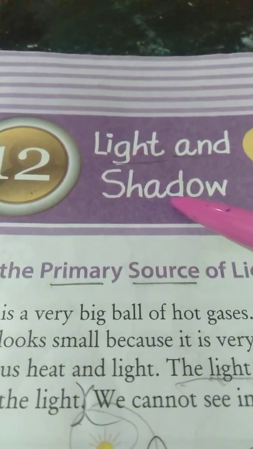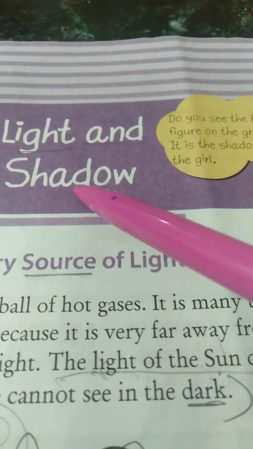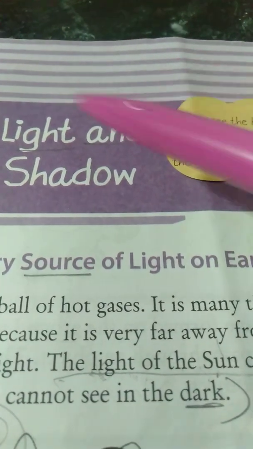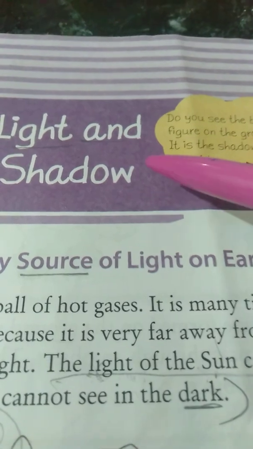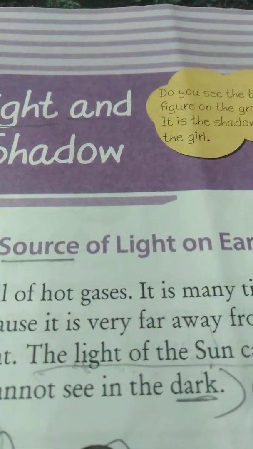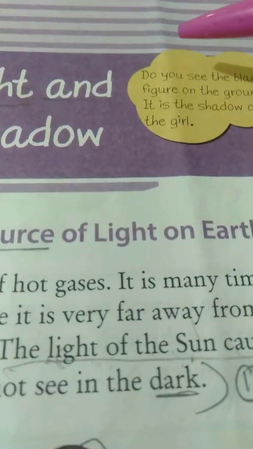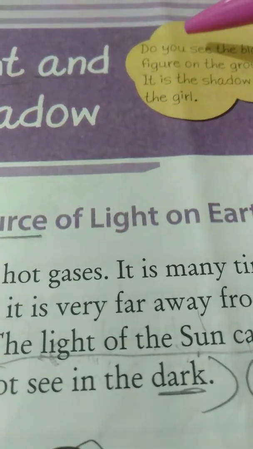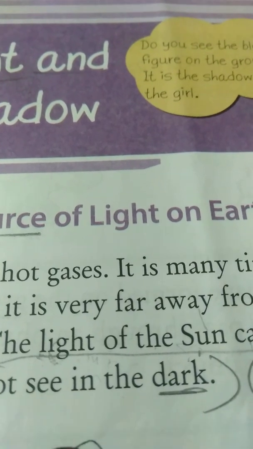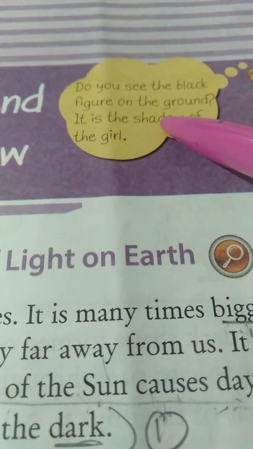Let's start. How teacher is reading, say along with your teacher. Just go with the oral drilling practice. The way I am showing you how to read the lesson, the same way you have to follow me. Come on, start along with your teacher. Do you see the black figure on the ground?